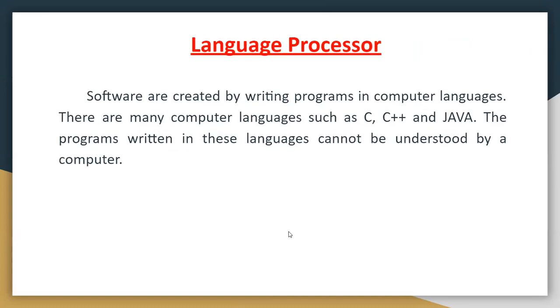Now the next is the language processor. What is a language processor? Software is created by writing programs in computer languages. There are many computer languages, and we use those languages to write programs, to do programming. There are many computer languages such as C, C++, and Java. These are the names of some computer languages.